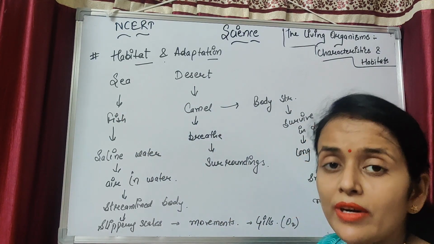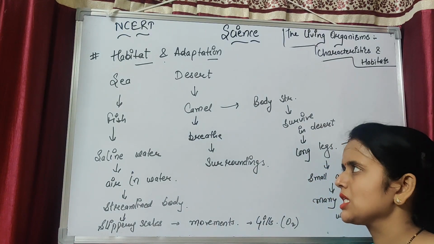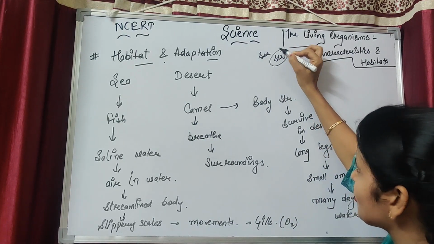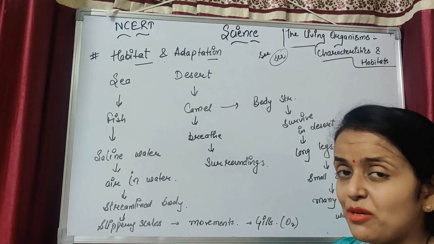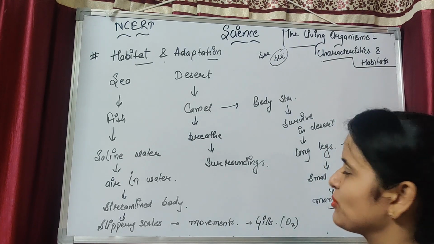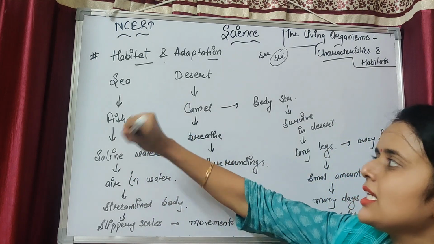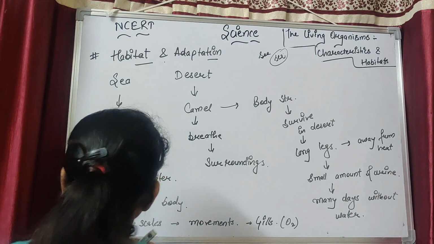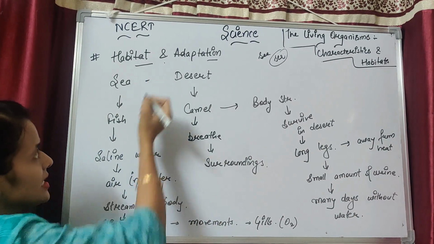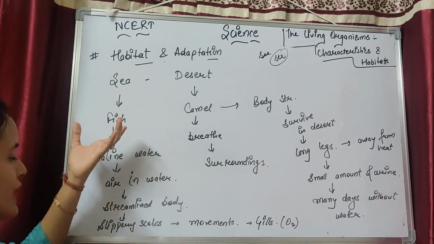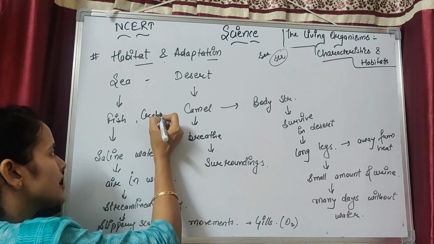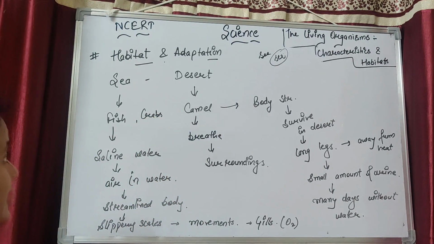In the sea, what things will we see? Which I speak of as sea is this, and sea is this, so these both are different. That means the beach area and the sea. In the sea area there is fish, there is saline water, and air in the water. What things are present in the sea area? Fish, and also crabs. Fish and crabs are all present in the sea area. The water in the sea is saline, as we all know.